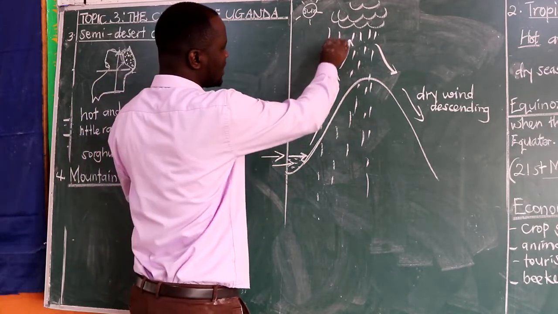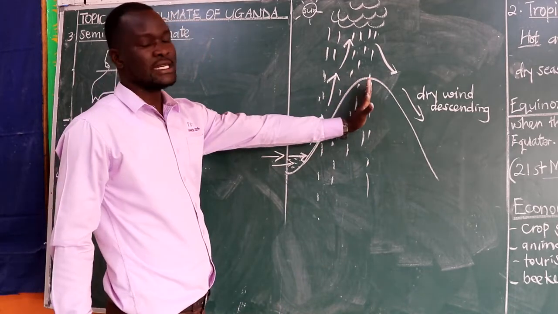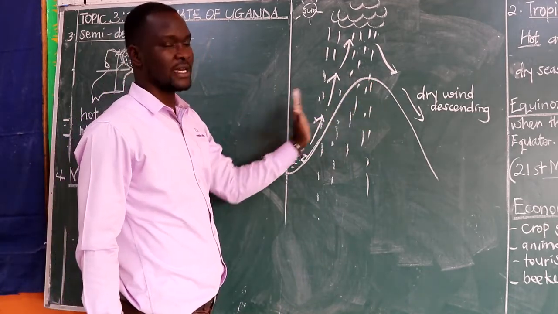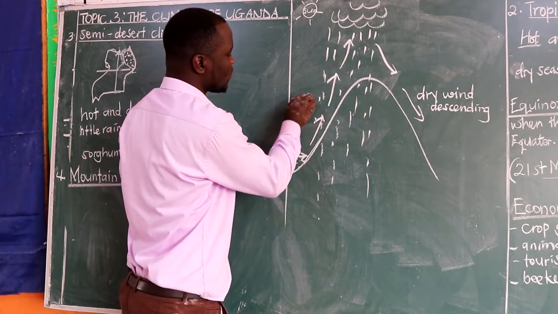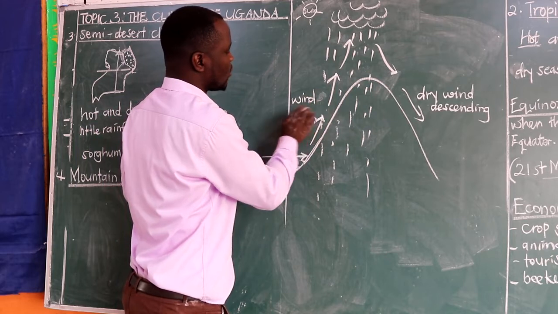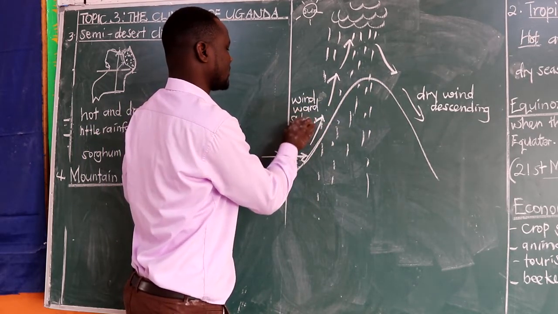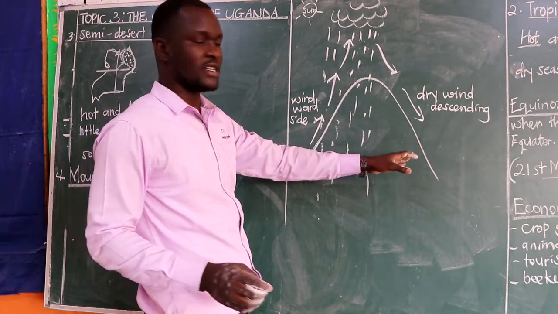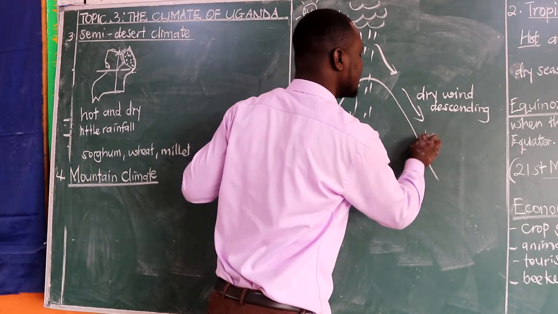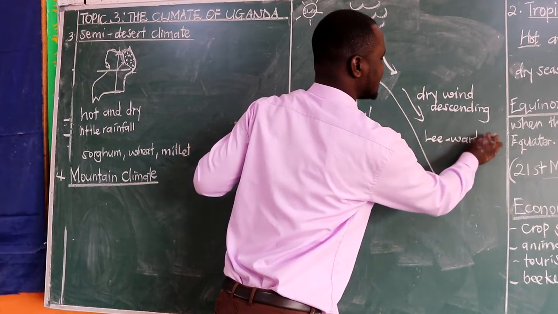Now, one thing we need to observe in this diagram is the rain is experienced on one side of this mountain only. That we call the windward side. Then the other side of the mountain does not receive rain, and we call it the leeward side.